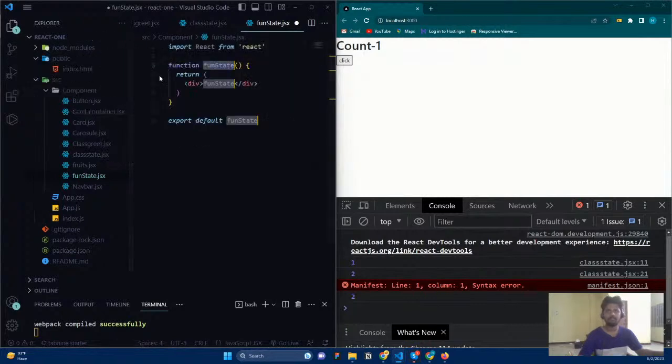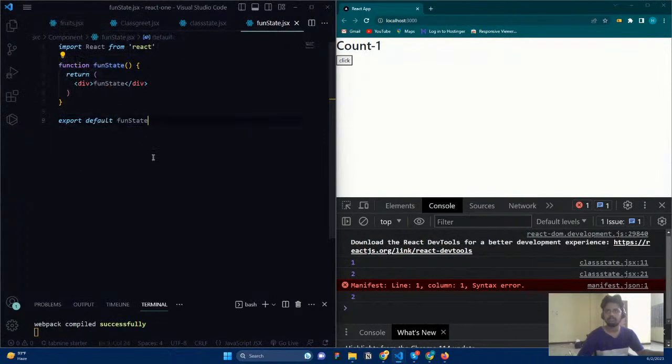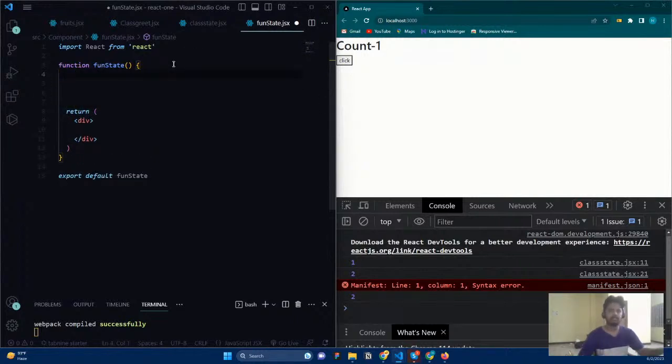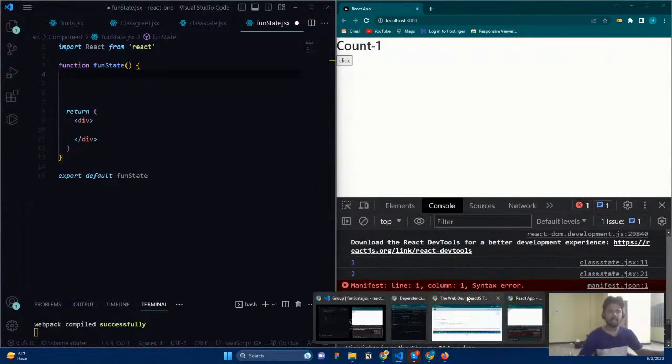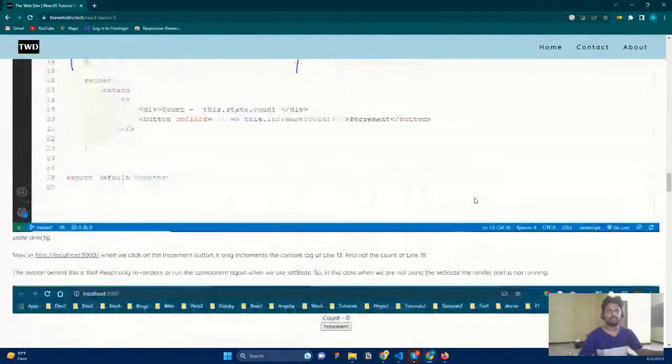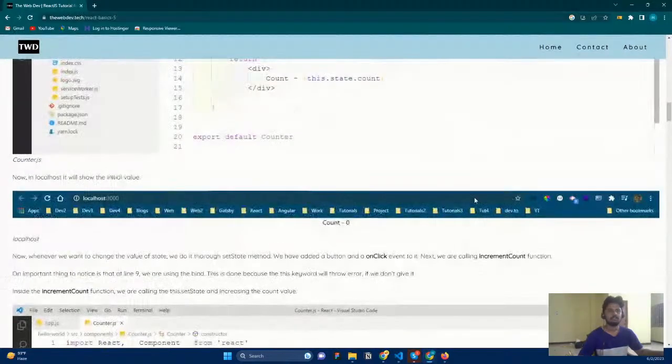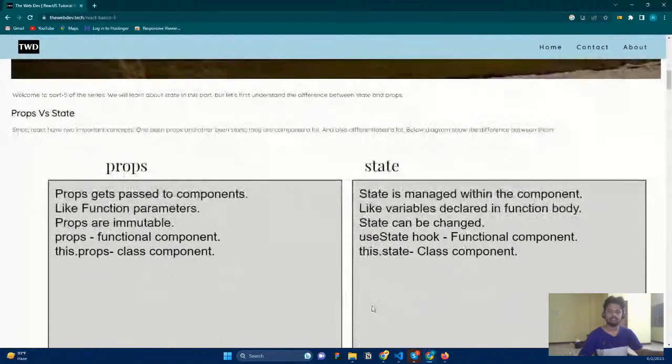Let us create a function component. I just created the default one, and here what I'm going to do is create our own state. So in a function component, how can I create the state? Okay, let's go to our resources and take a look here. In function components, you will notice it is mentioned as hooks, right? It will be mentioned as hooks.